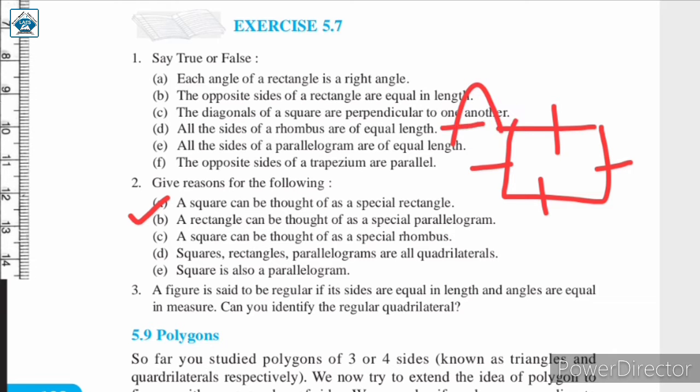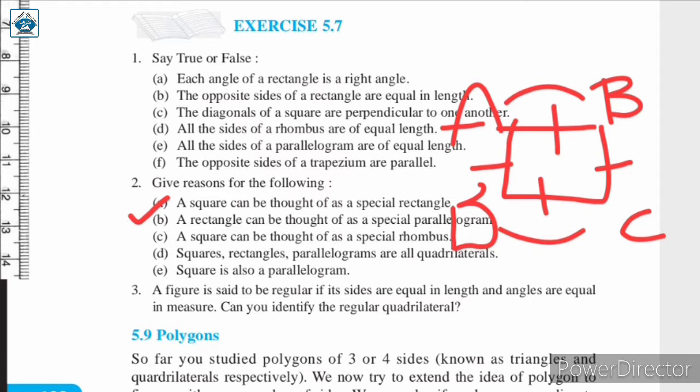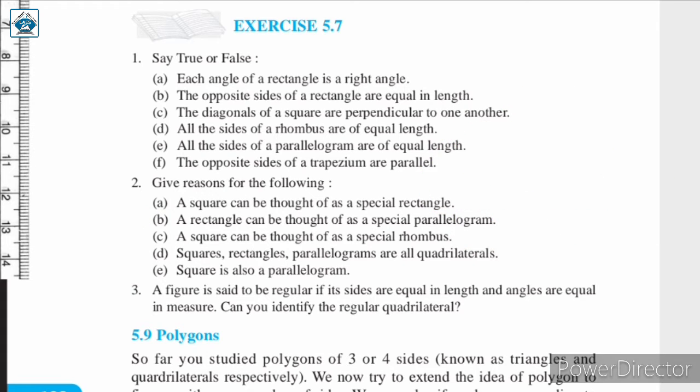So I can say here, if I name this A, B, C, D, like so, then I can say that AB is equal to CD. Right, and I can also say that AD is equal to BC. So over here opposite sides are equal and each angle is a right angle. Therefore that is why we can say that a square can be considered as a special rectangle which has all its sides equal.